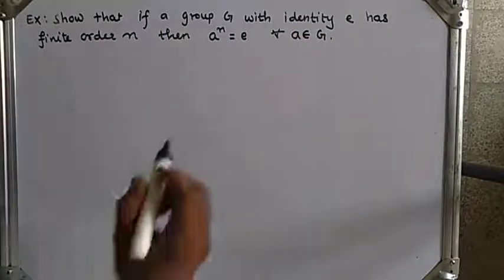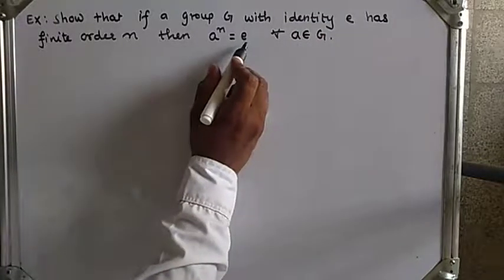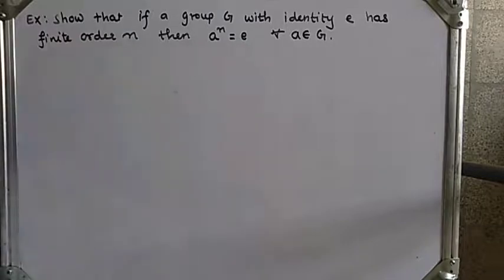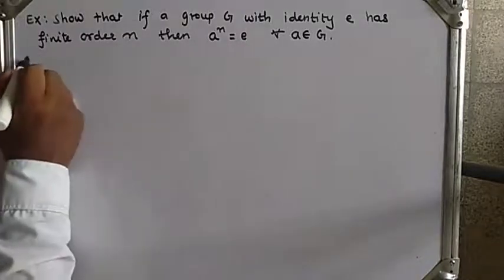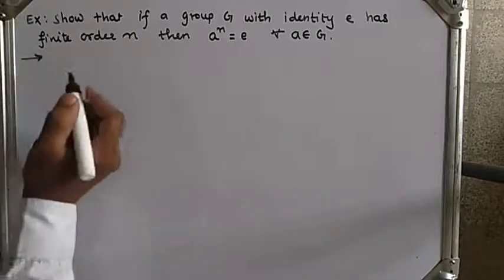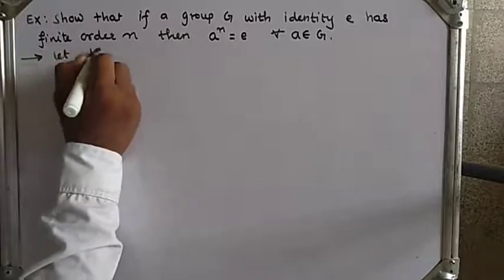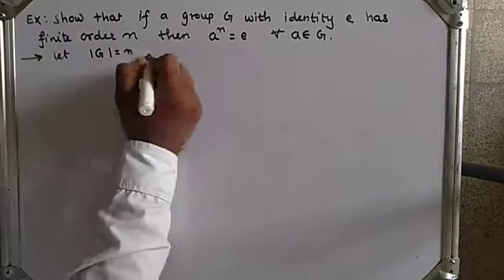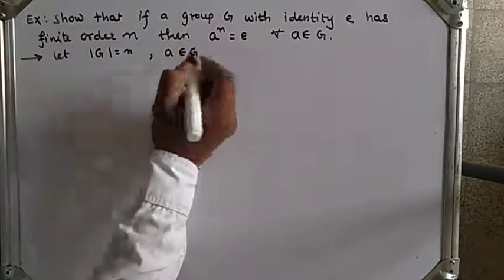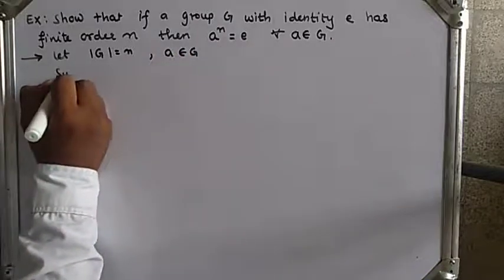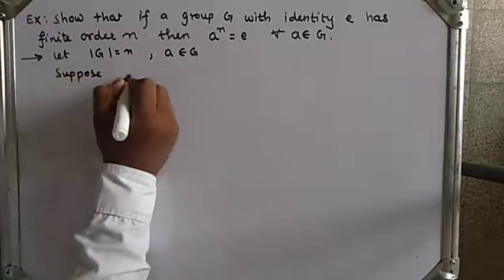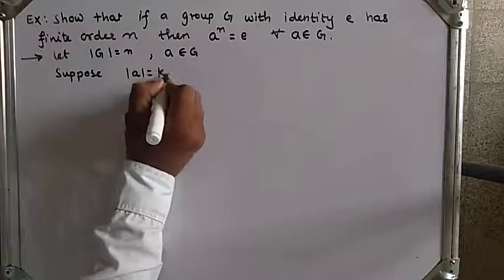So let's prove a raised to n is equal to identity, if group G with identity e has finite order n. We have given, let order of G be n and a belongs to group G. Suppose I assume order of a is equal to k.